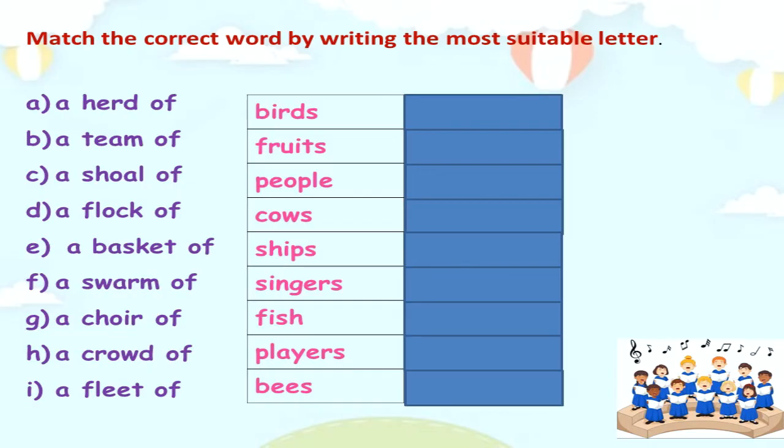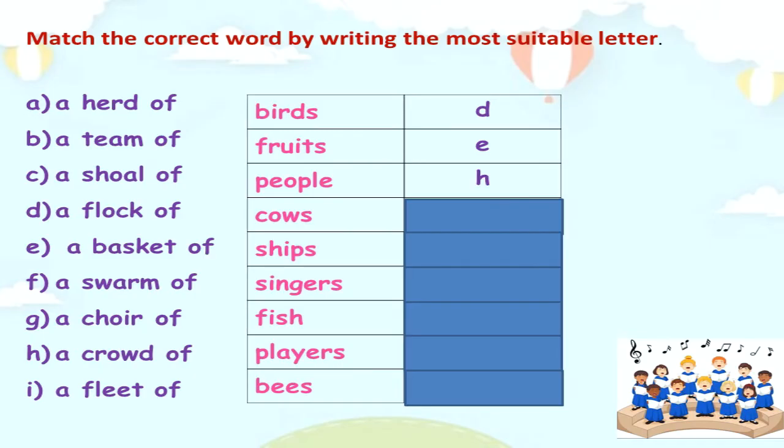I hope that you have done the activity. So, let's check the answers. What is the most suitable phrase that we can use for birds? Yes, we can say a flock of birds. What about fruits? Yes, we can use the phrase a basket of fruits. Then, what goes with people? The phrase that goes with people is a crowd of people.